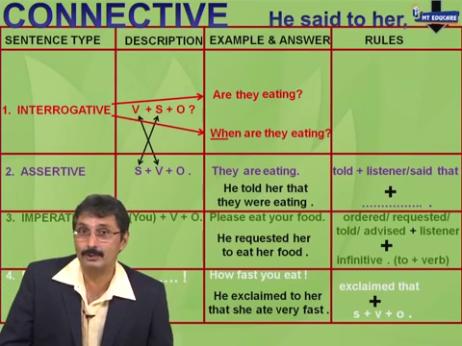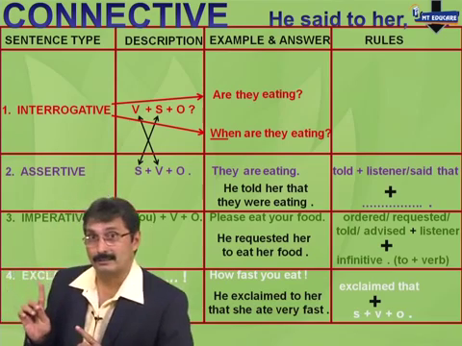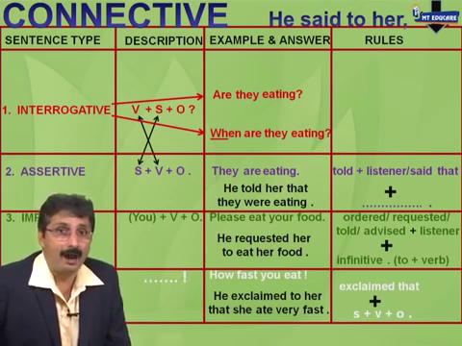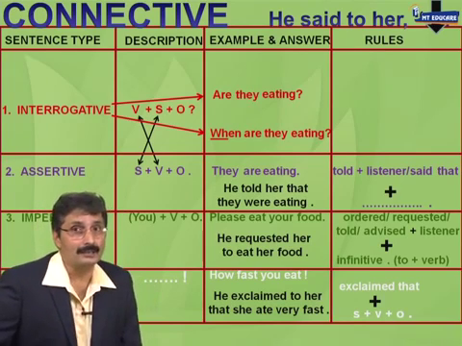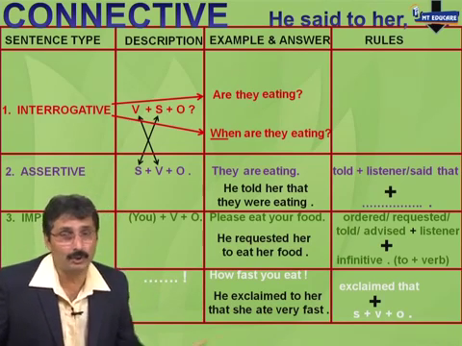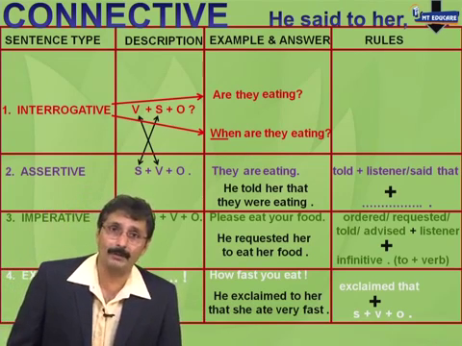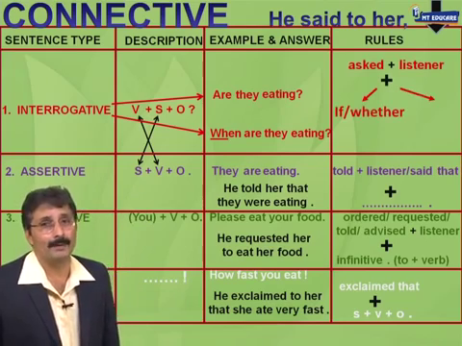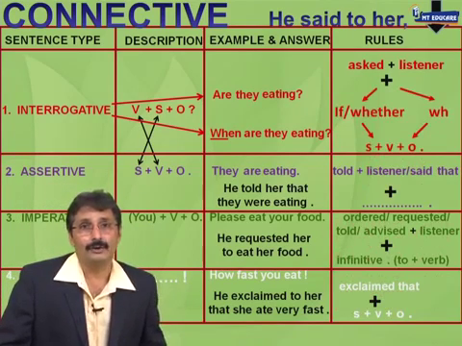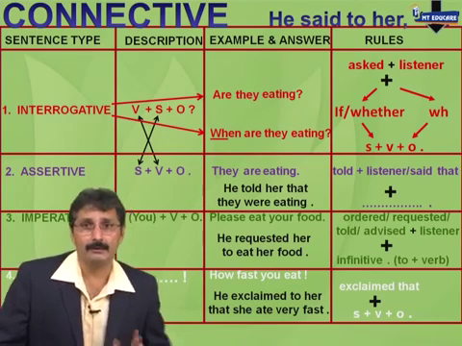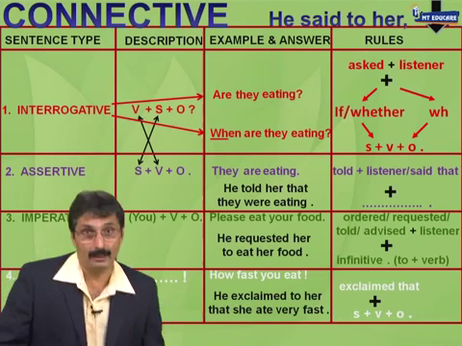Let's check the first 2 sentences, the interrogative sentences on your screen. Are they eating, and when are they eating? As I said, there are 2 types of interrogatives, either with the WH or without the WH. And the rule is very simple. Instead of said, you will use asked. After that, whoever is the listener, in this case, her.